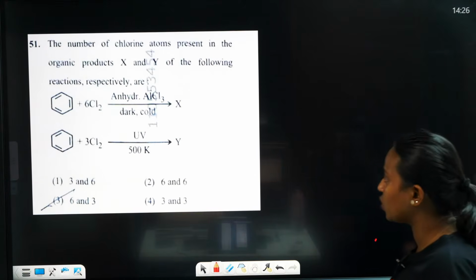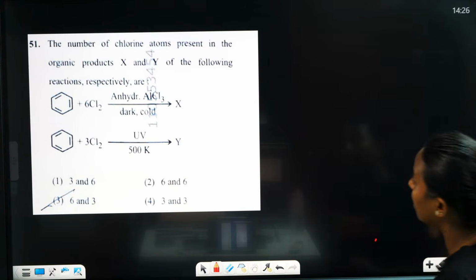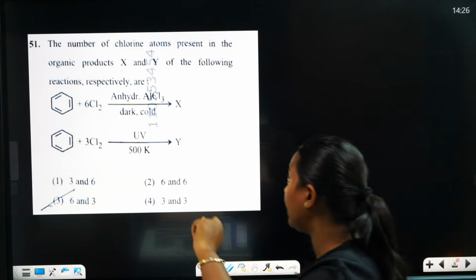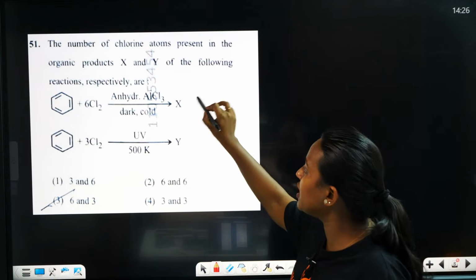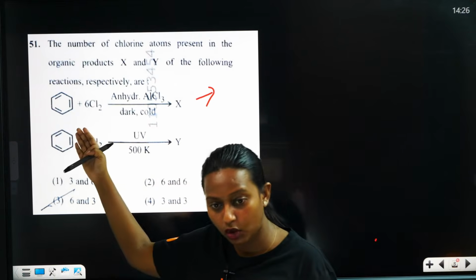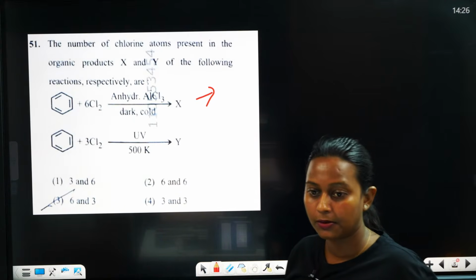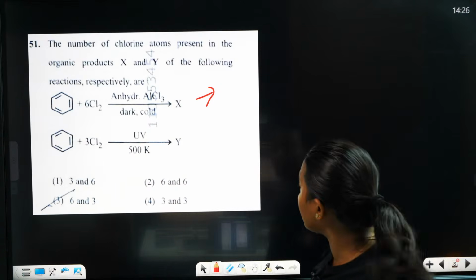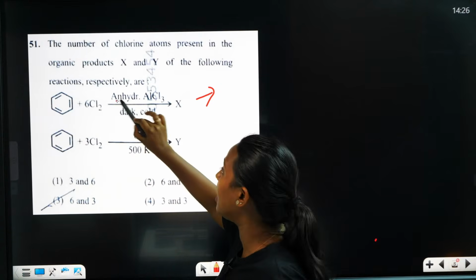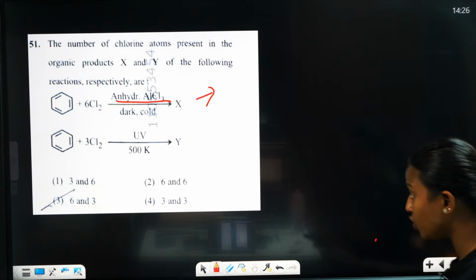And next question. Here you can see the number of chlorine atoms present in the organic products X and Y in the following reactions, respectively. First one: benzene is reacting with chlorine in presence of anhydrous aluminum chloride in dark and cold conditions.